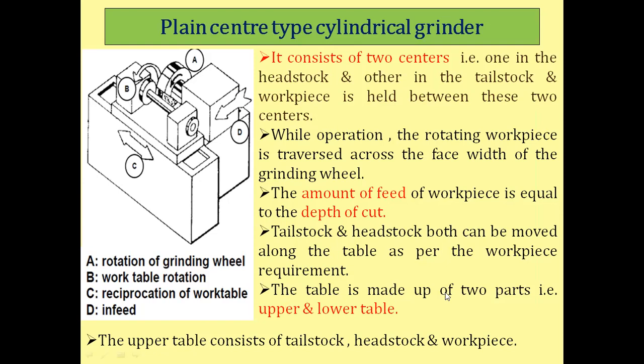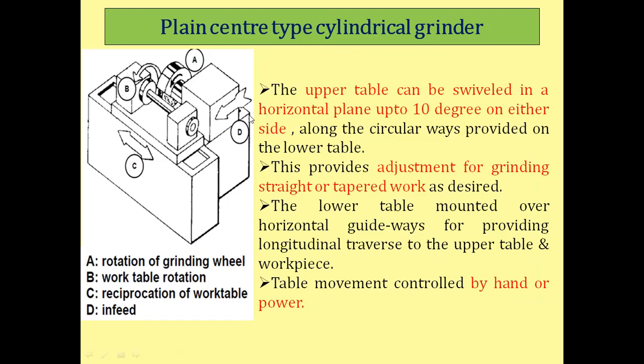The table is made up of two parts, an upper table and a lower table. The upper table consists of the tailstock, headstock and the workpiece. So this is all about the plain center type grinding machine. Coming to the next point.